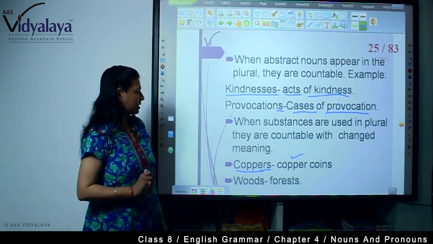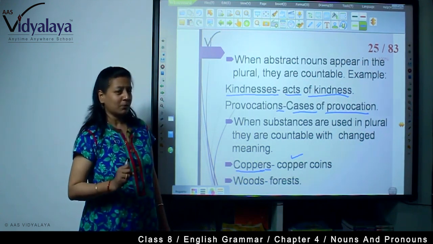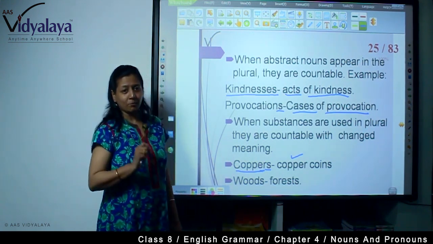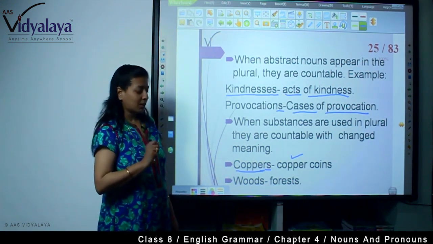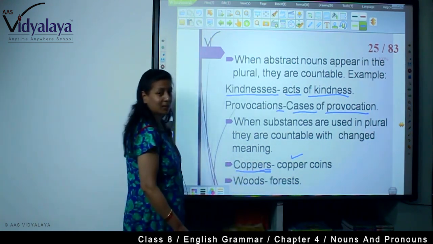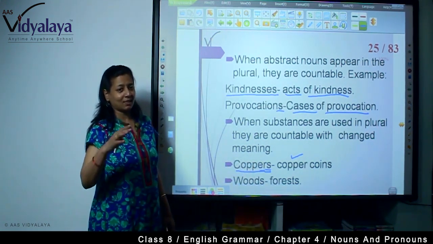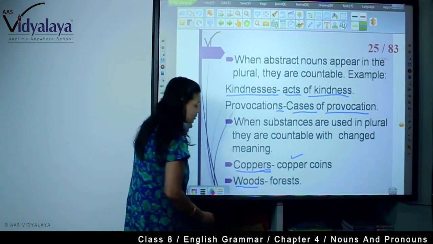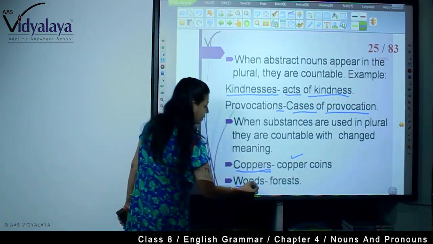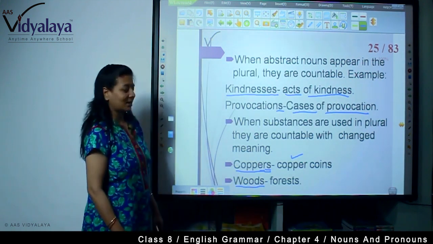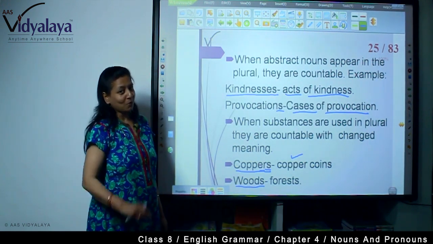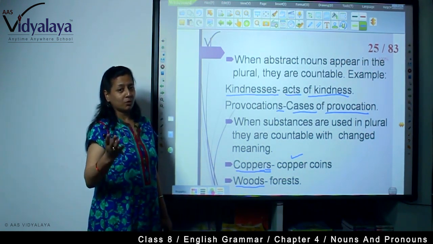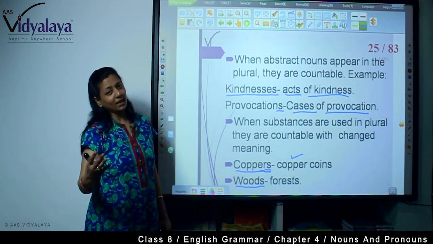When substances are used in plural, they are countable with changed meaning. For example, copper. Copper is a material noun. But when we add s to it, we make it plural, its meaning is changed. It becomes copper coins. For example, another is wood. Wood is also a material noun. But if we write s to it and make it plural, it becomes forest. So, be careful about making any material noun into plural. If you make it plural, its meaning will be changed.